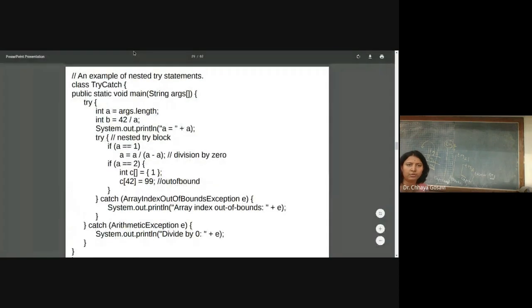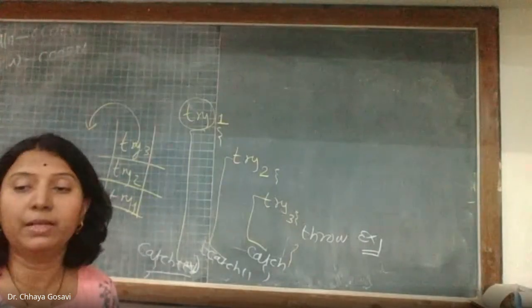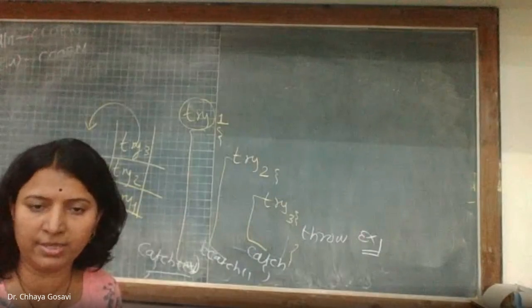So I was talking about this example. The same example we have seen for multiple catch blocks, here it is for nested try block.